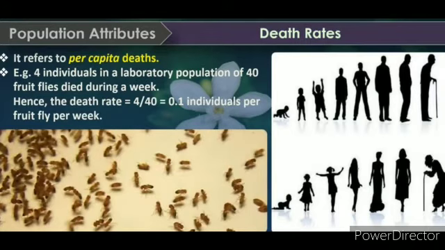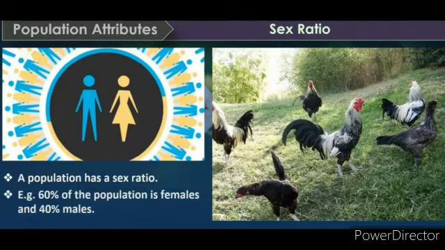Death rate. It refers to per capita death. One example: 4 individuals in a laboratory population of 40 fruit flies died during a particular period of time. The death rate in the population during that period is 4 by 40, that means 0.1 individual per fruit fly per week. Sex ratio. A population has a sex ratio. Example: 60% of the population is female and 40% is male.